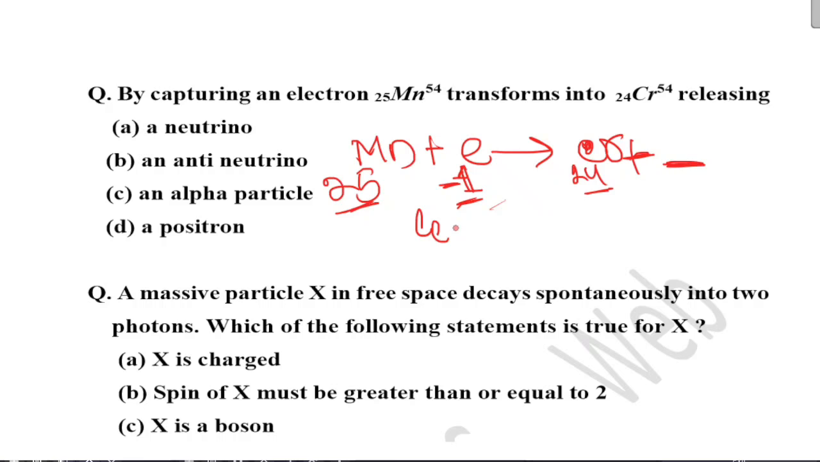Here, lepton number on the left hand side is plus 1. So on the right hand side, lepton number should be plus 1. From the options you can see a neutrino. A neutrino will give you lepton number plus 1. Okay, so your correct option is option A.